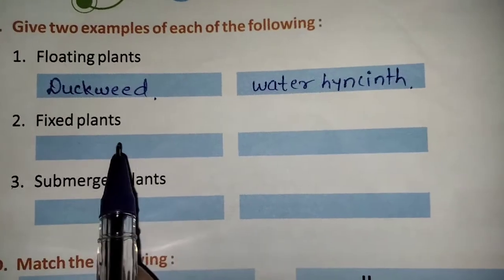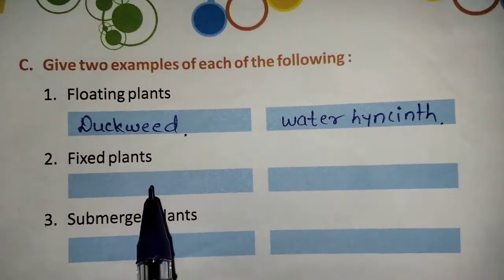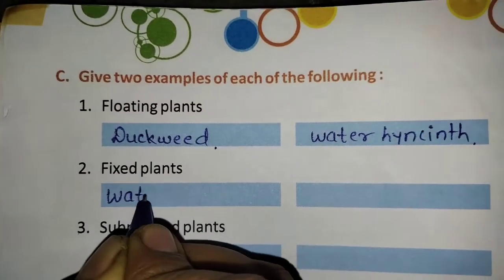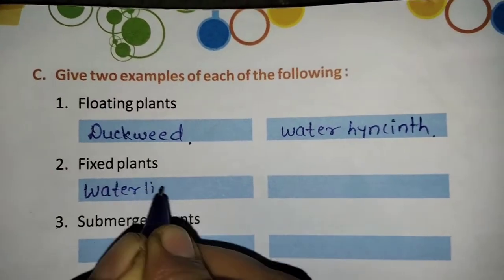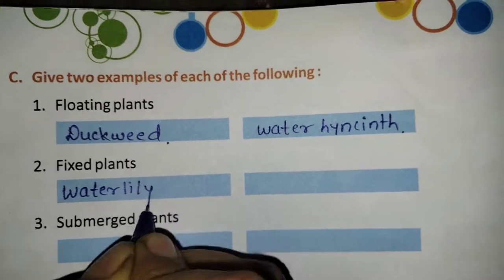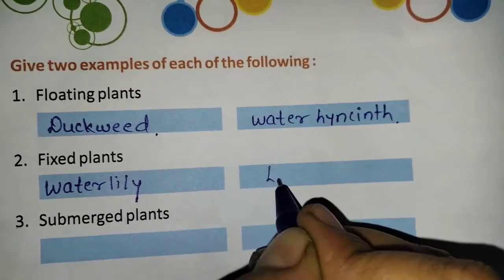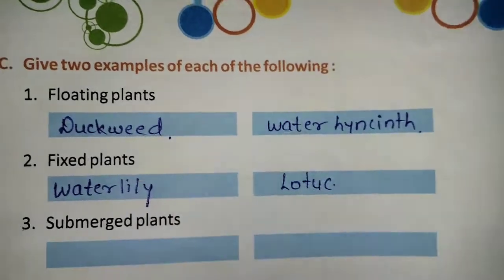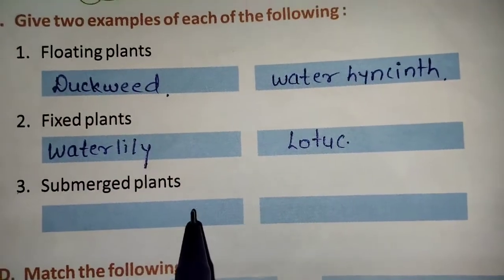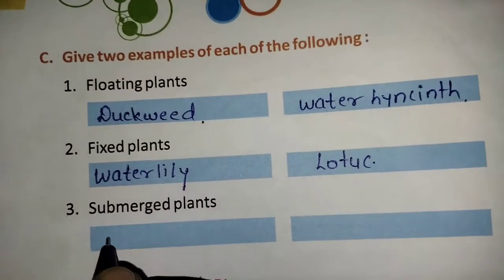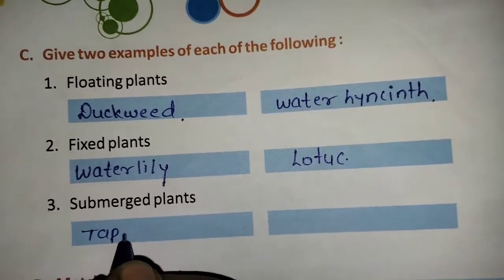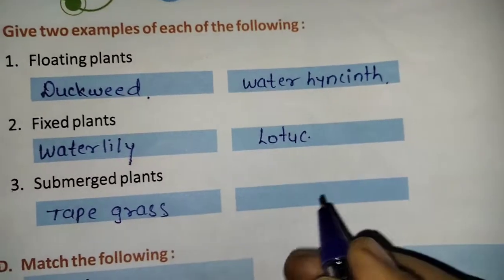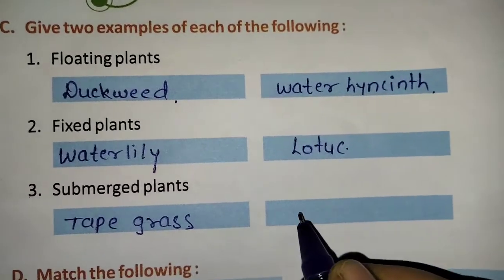Now, fixed plants examples are water lily and lotus. Submerged plants, their examples are tape grass and pondweed.